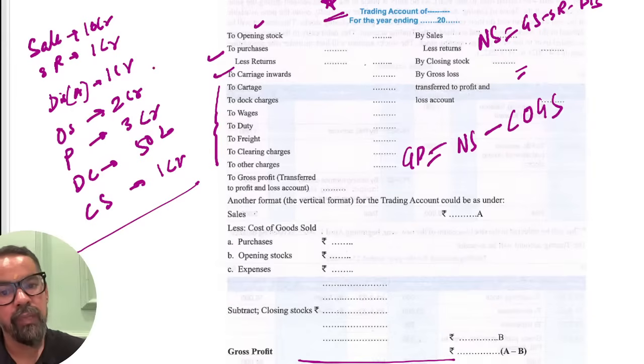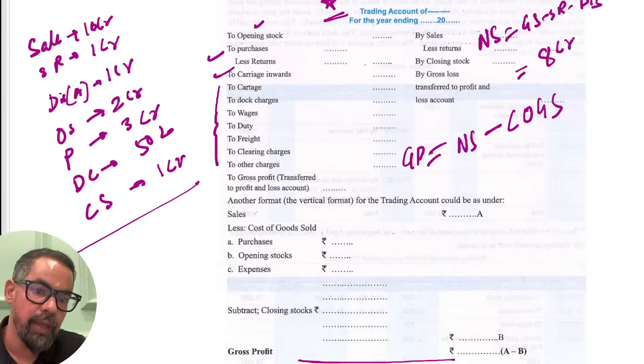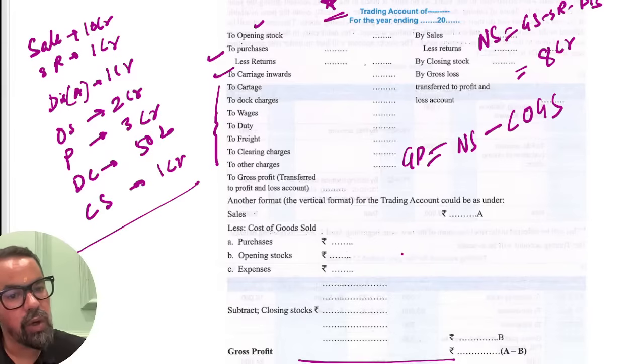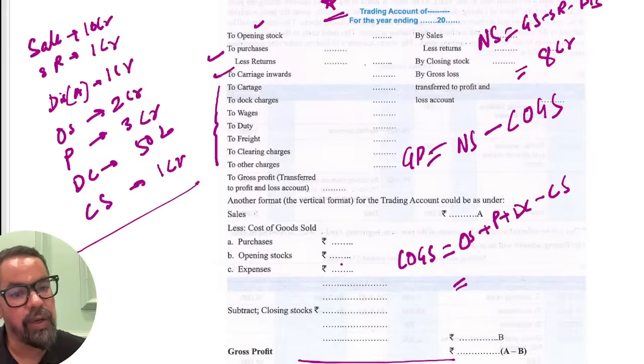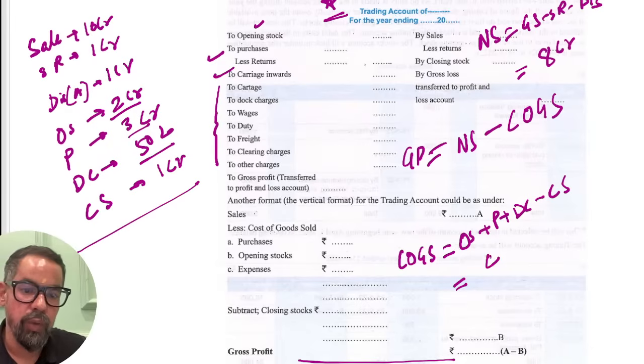So here we have 10 crore minus 1 crore minus 1 crore, so it is 8 crores. So net sale is 8 crore in this case. Now you have to calculate the cost of goods sold. Cost of goods sold is equal to opening stock plus purchase plus direct cost minus closing stock, right? So what will be your correct answer for this one? Opening stock was 2 crores, purchase is 3 crores, direct cost 0.5, so 5.5 crores minus 1, so 4.5 crores.